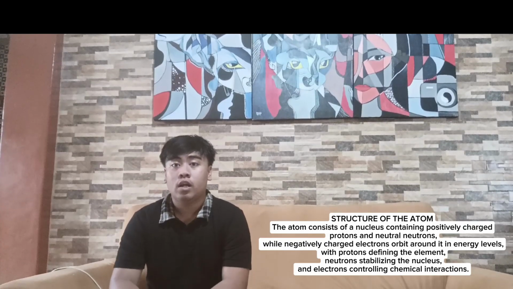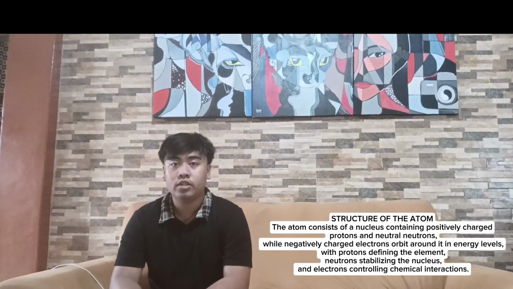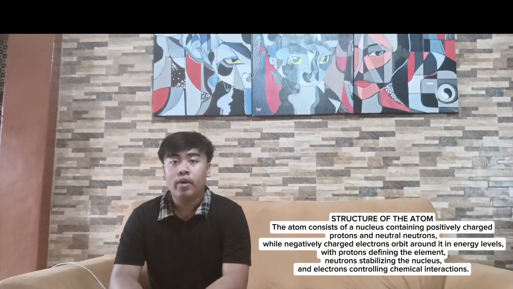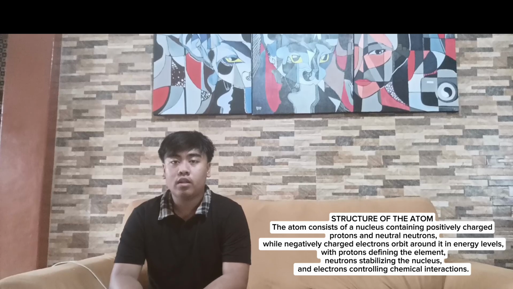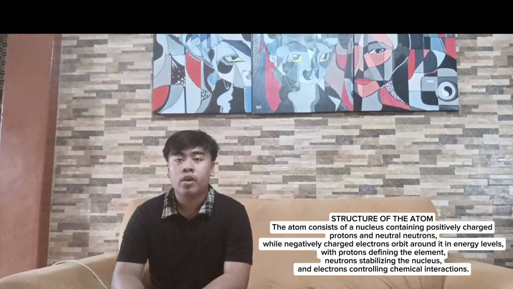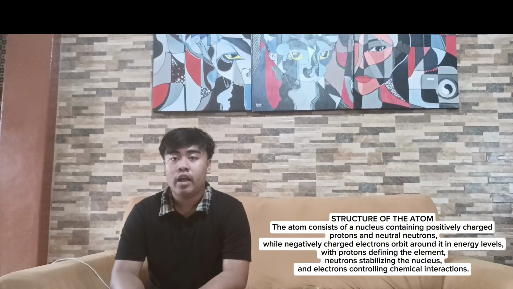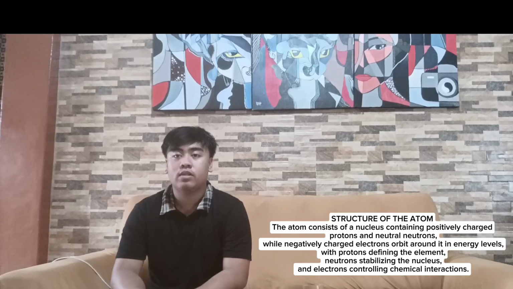The second topic is the structure of the atom. The atom consists of a nucleus containing positively charged protons and neutral neutrons, while negatively charged electrons orbit around it in energy levels, with protons defining the element, neutrons stabilizing the nucleus, and electrons controlling chemical interactions.